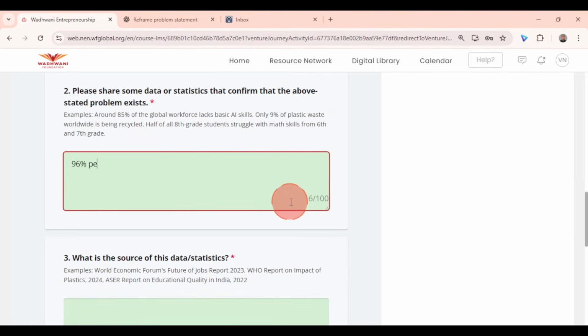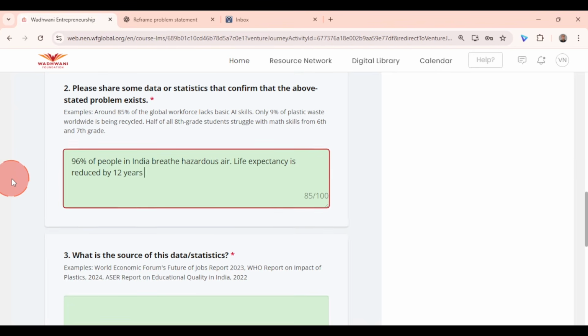So the second question is about, please share some data or statistic that confirm that the above stated problem exists. So I have read a data that 96% of people in India breathe hazardous air. So you can go ahead and type this data here. Okay. I have also read the data that life expectancy is reduced by 12 years if you live in Delhi. Well, whatever data you find appropriate, add it there.